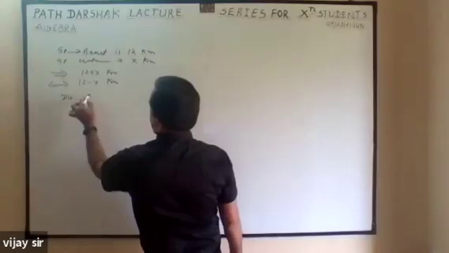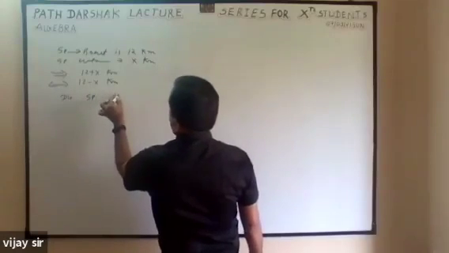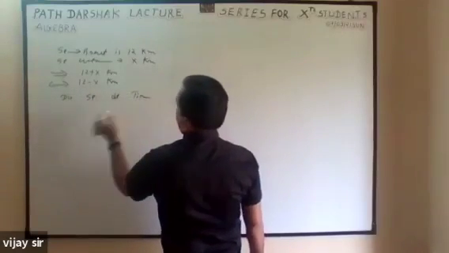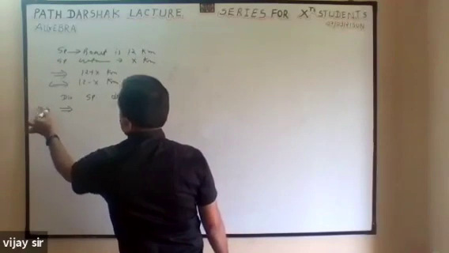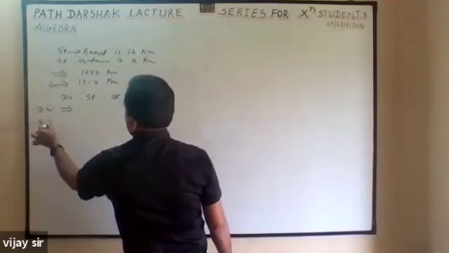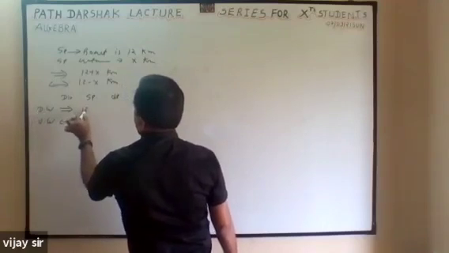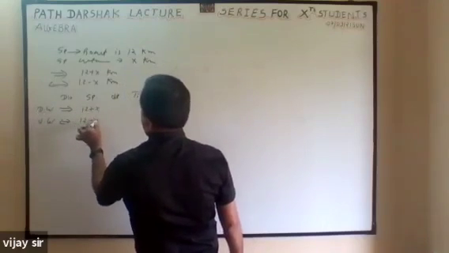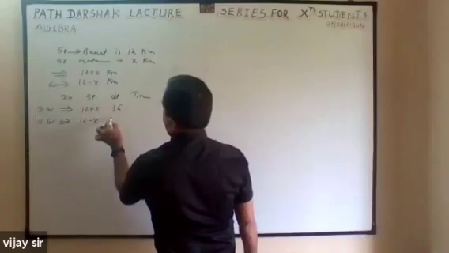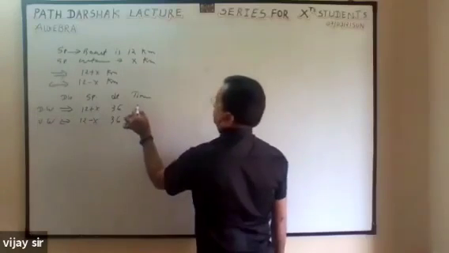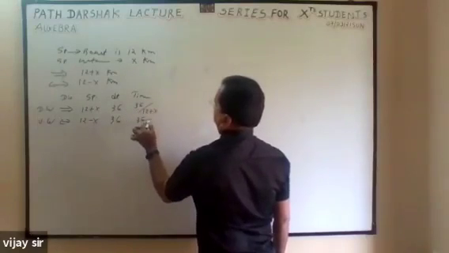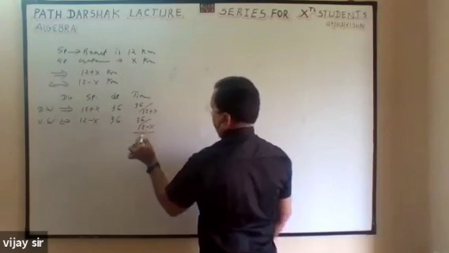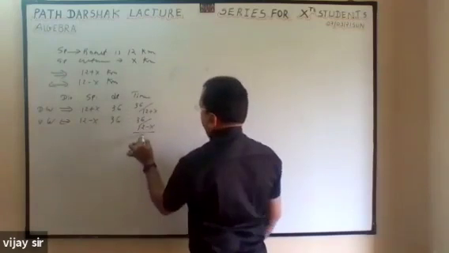So direction, speed, distance, time. Same direction means downward, opposite direction means upward. 12 plus x, 12 minus x. Going 36 kilometer, coming 36 kilometer. So 36 divided by 12 plus x, 36 divided by 12 minus x, and the total time is given as 8 hours.